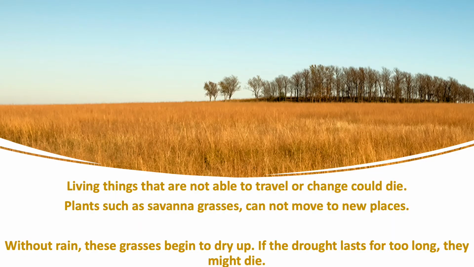Living things that are not able to travel or change could die. Plants such as the savanna grasses cannot move to new places. Without rain, these grasses begin to dry up. If the drought lasts for too long, they might die.